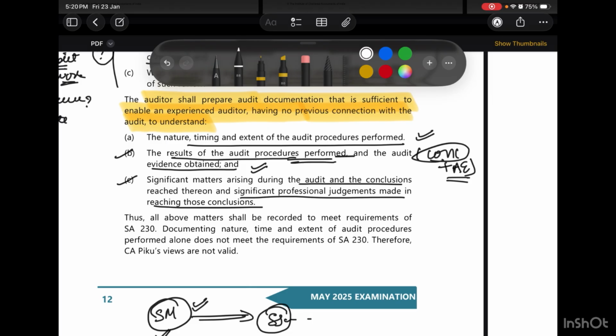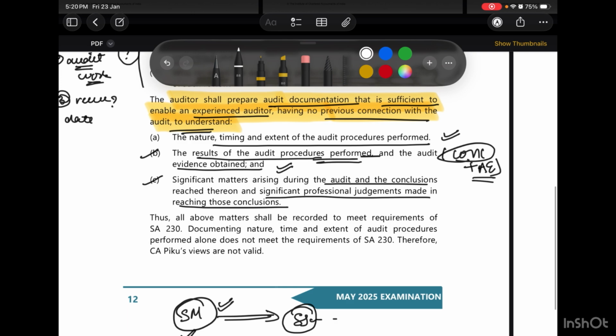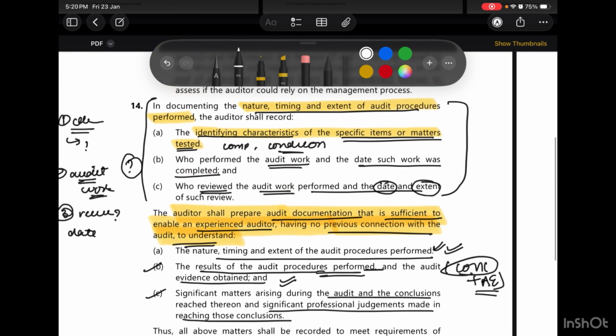We need to ensure that the audit documentation is sufficient to enable an experienced auditor who has no previous connection with the audit to understand the nature, timing and extent of the audit procedures performed. When documenting the nature, timing and extent of audit procedures performed, we will give the following matters: the identifying characteristics of the specific items or matters tested; who performed the audit work and the date such work was completed; and who reviewed the audit work and the date and extent of such review.